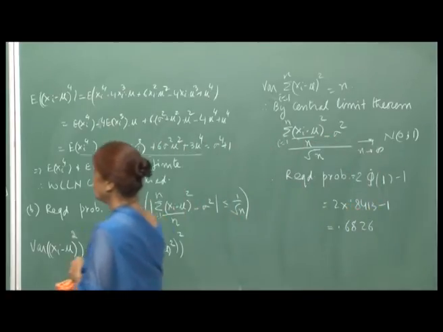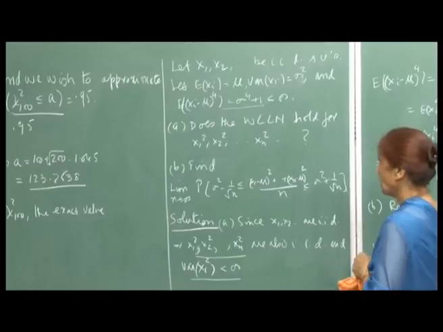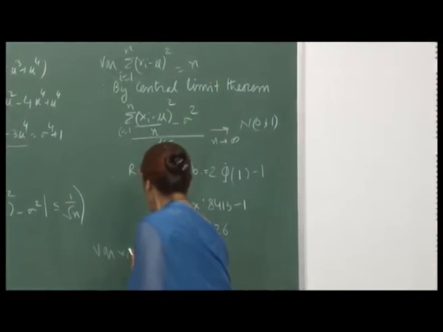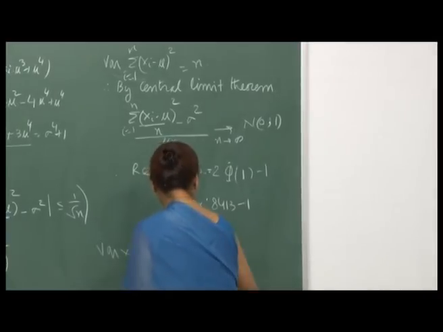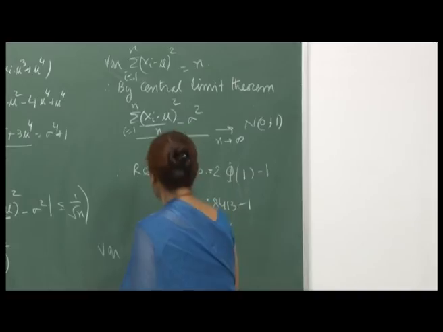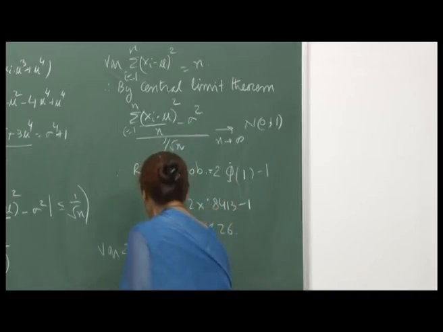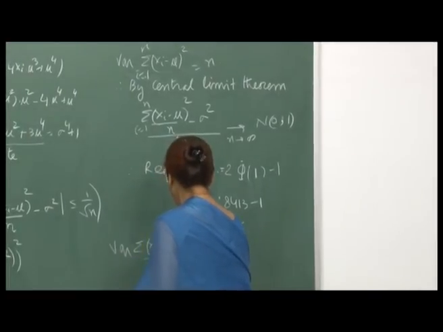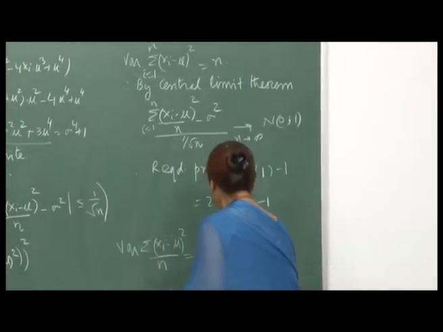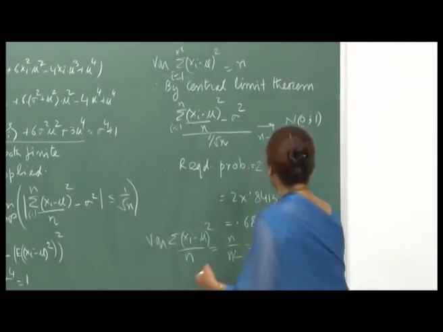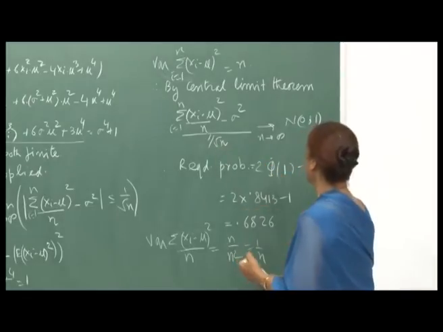The required thing, we are looking for 1 by root n. So, the variance of the summation of (x_i minus mu) whole square divided by n will be n upon n square, which is 1 by n. So, therefore, you will divide by 1 by root n.